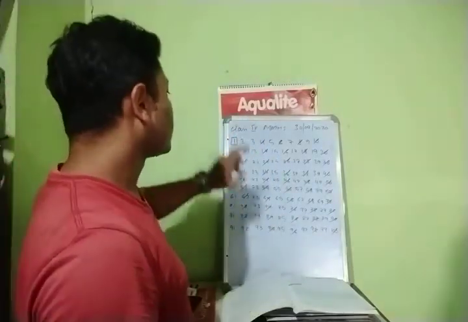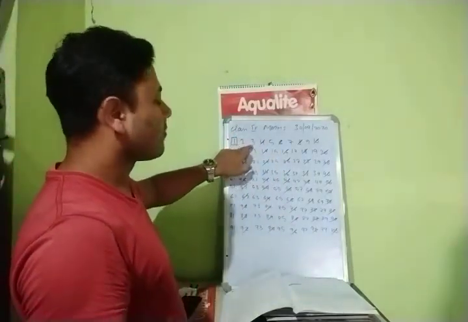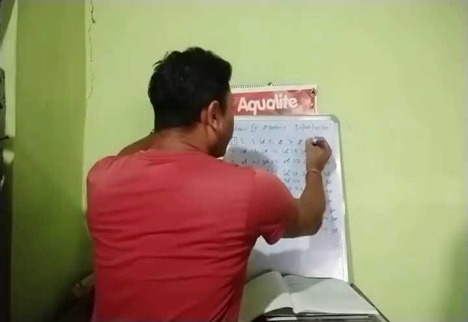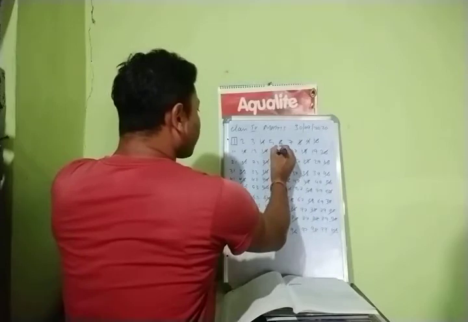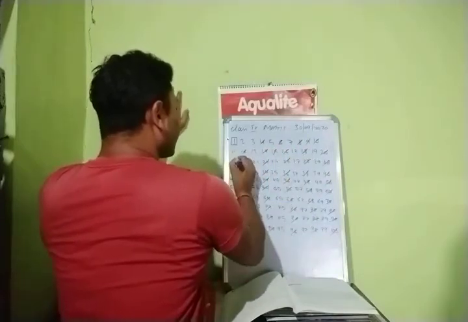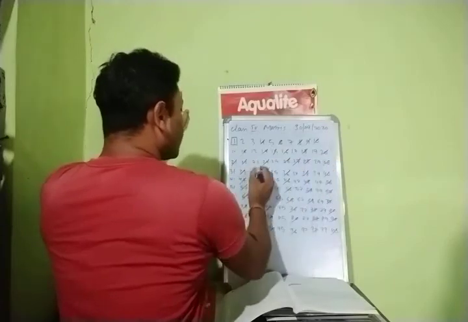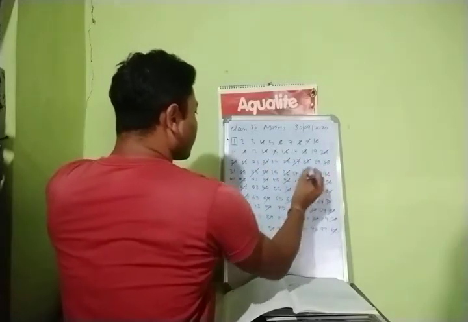Now, say the table of 3, leaving this number 3. 3 1 is 3, 3 2 is 6, 3 3 is 9, 3 4 is 12, 3 5 is 15, 3 6 is 18, 3 7 is 21, 3 8 is 24, 3 9 is 27, 3 10 is 30, 33, 36, 39. What I have to do?